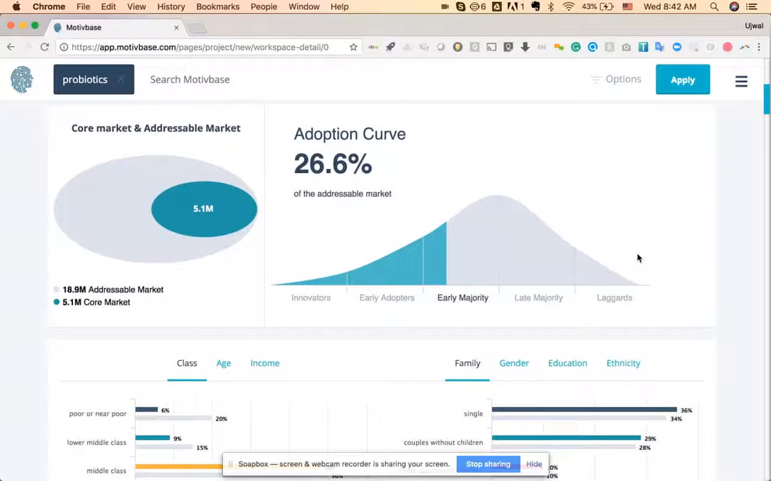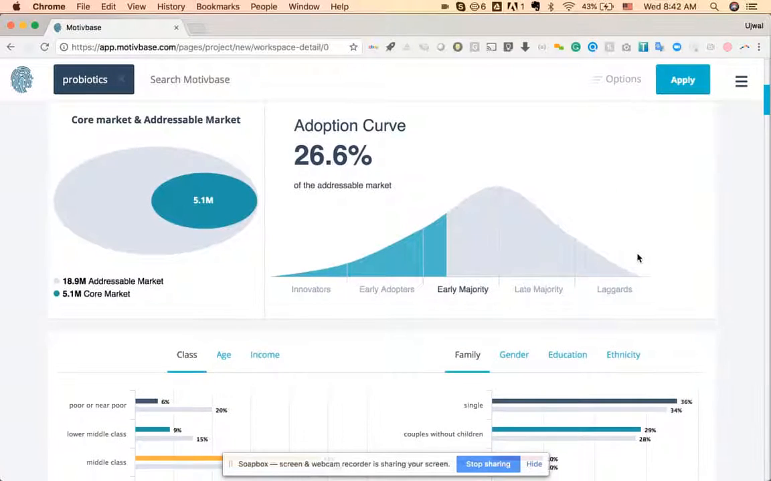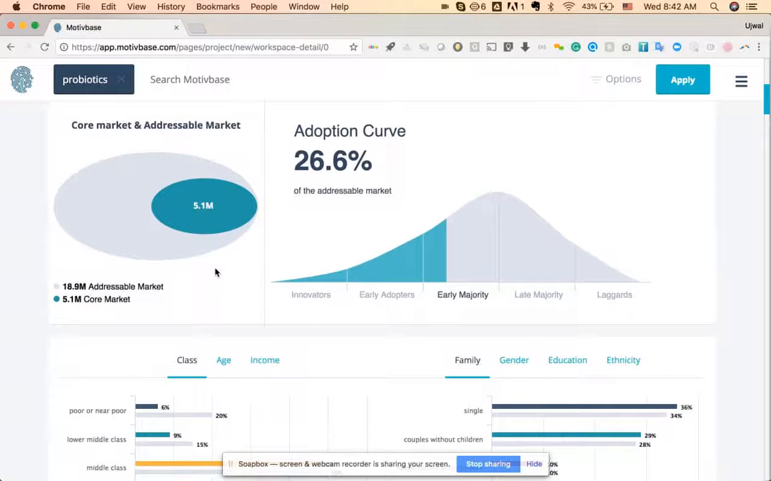Okay, next we move on to the core addressable market and the adoption curve. The core market really refers to the core engaged portion of the market. It's quantifying and estimating how many people are engaged on the topic, either directly or indirectly, but engaged deeply on the topic of probiotics today. And that's only 5 million people in America.